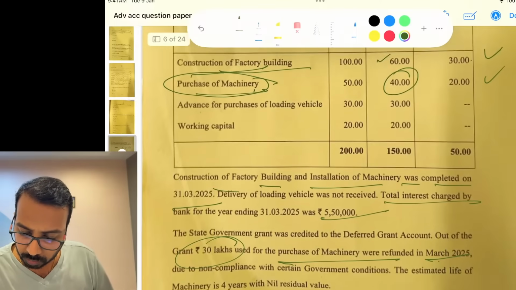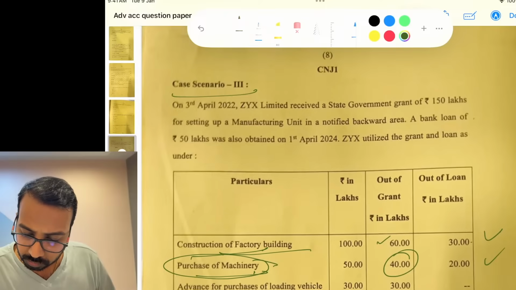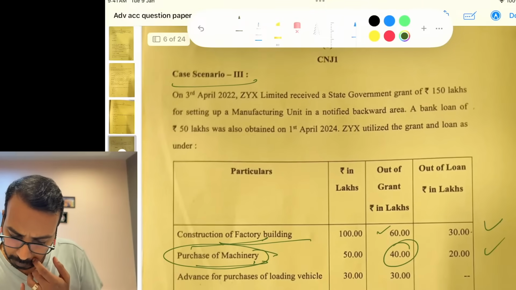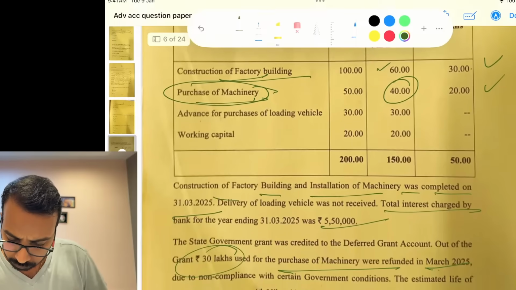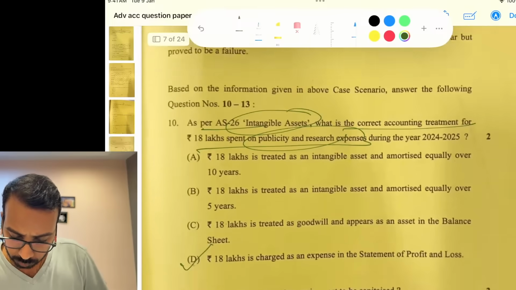Yes, installation machine. Oh, okay. Wait. 30. It should be 40 then.